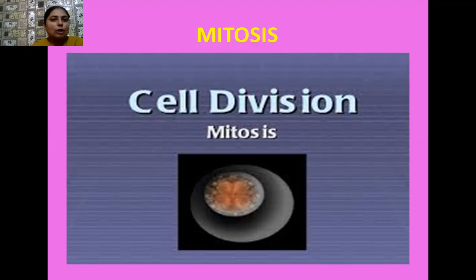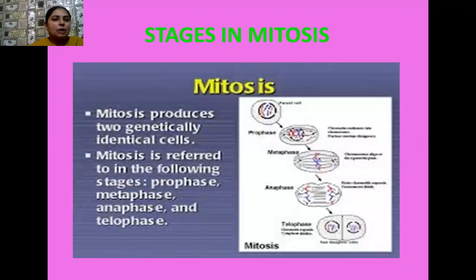So mitosis is also known as equational division because in mitosis, the number of chromosomes present in the parent cell remains the same in the daughter cells. As you know, if a single parent cell divides, then as a result of that division, two daughter cells are formed. So if the parent has a diploid constitution, then the number of chromosomes also remains diploid in the daughter cells too. So here, students, always remember mitosis produces two genetically identical daughter cells.